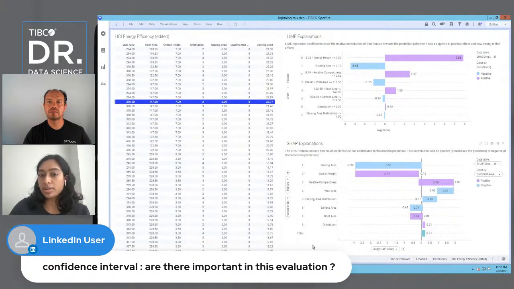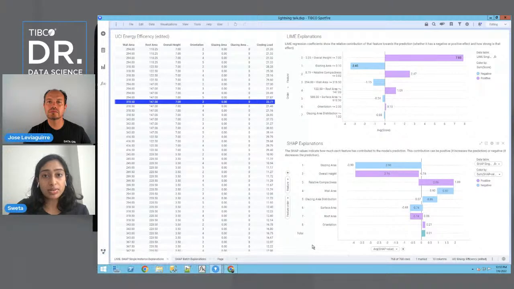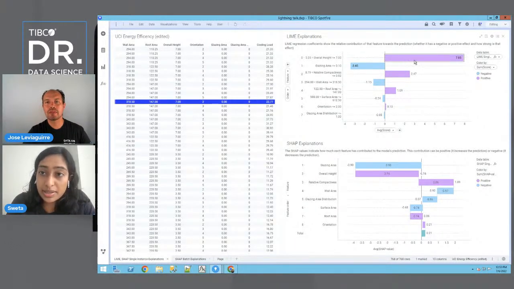No, so we don't actually use confidence intervals here for SHAP. For LIME, you technically, I guess, can, because these bars are essentially the beta coefficients from the linear regression, but we don't extract these from the LIME algorithm. Or the LIME algorithm, sorry, doesn't supply those to us easily.